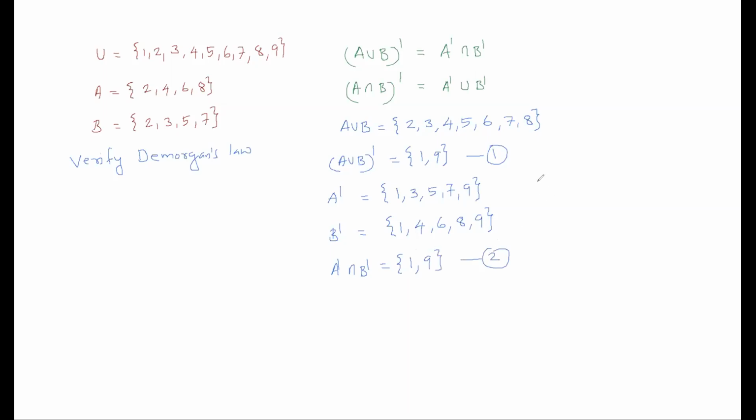So from 1 and 2: in 1 we got the complement of A union B, which is the set 1, 9, and in 2 we got A complement intersection B complement. So from that we find that the complement of A union B is equal to A complement intersection B complement.